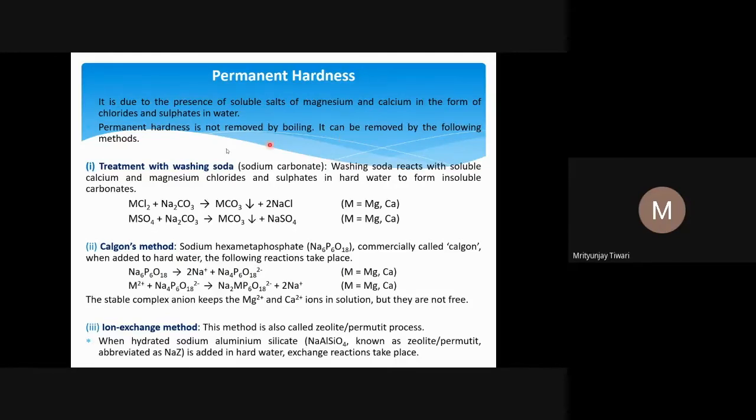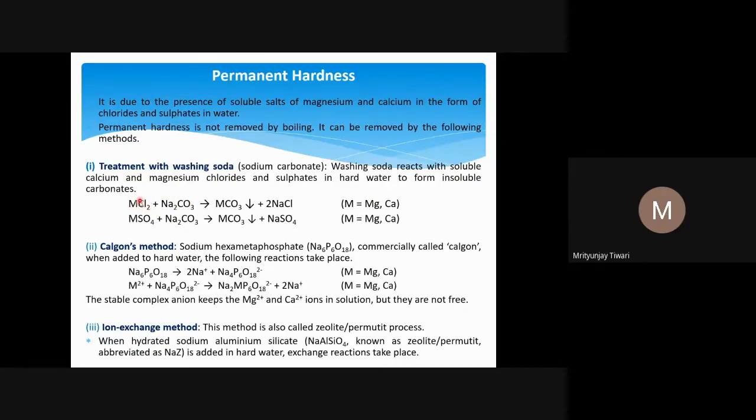These techniques involve chemical reactions. One method is the treatment with washing soda, which is chemically sodium carbonate, Na2CO3. Washing soda reacts with the soluble calcium and magnesium chlorides and sulfates in hard water to form insoluble carbonates. So if magnesium chloride is in the water and you add washing soda, an exchange reaction happens.